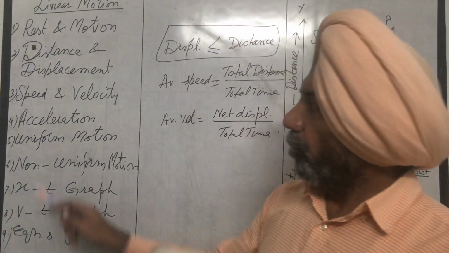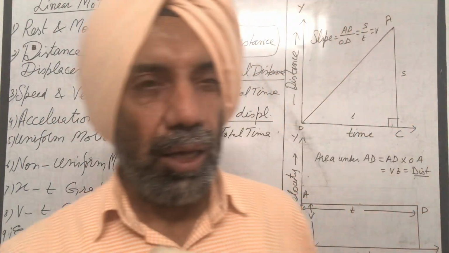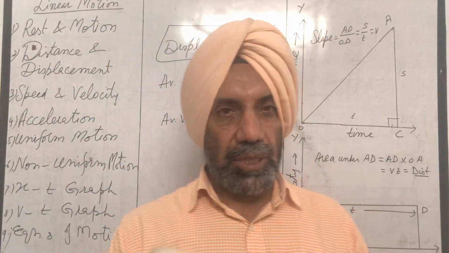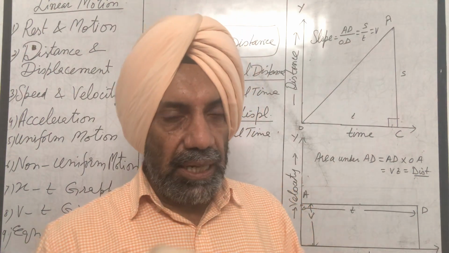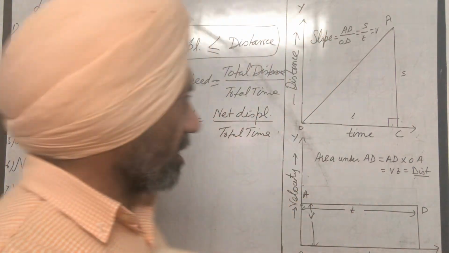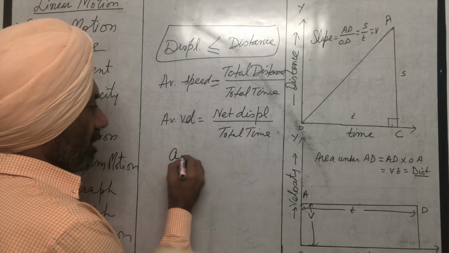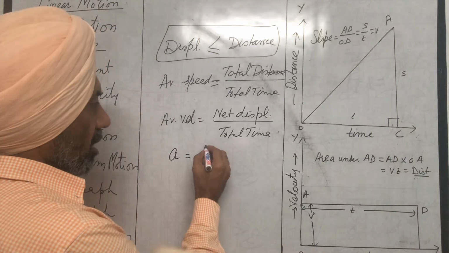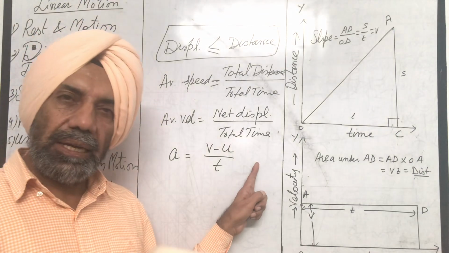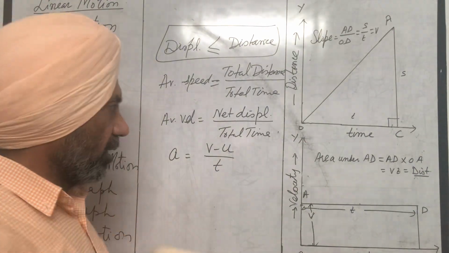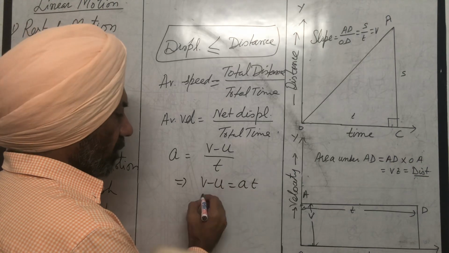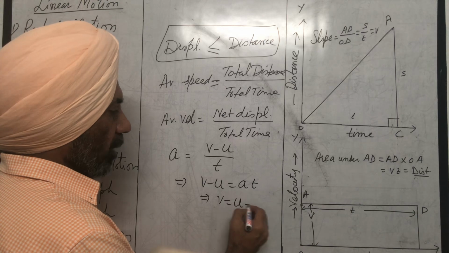Then we come to acceleration. Now acceleration is defined as the rate of change of velocity. When velocity increases or decreases, body is said to be accelerated. So acceleration is defined as the change in velocity, v minus u upon t, where u is the initial velocity of the body, v is the final velocity of the body, or this implies v minus u is equal to at, or this implies v is equal to u plus at.